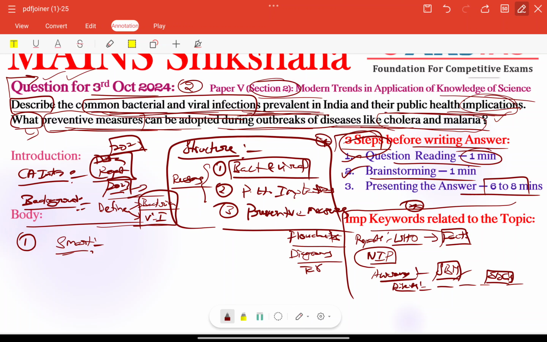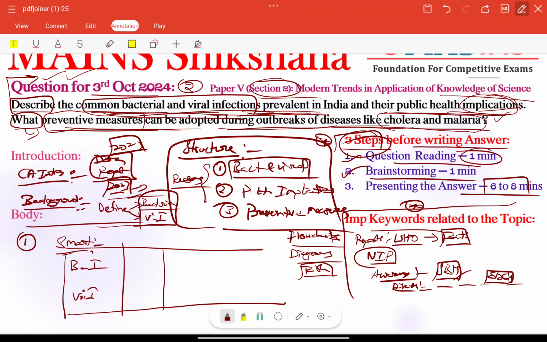Or we can also use a simple method, a table, right? If you create one table, for example, bacterial infection and viral infection, 2 columns, right? Here we can talk about some important facts, around how much infectious cases are there around the world or something, right? Facts we can give, or regions for infections, right? So other than that, we can give impact, right?